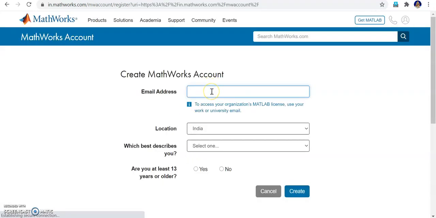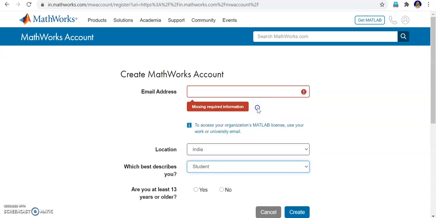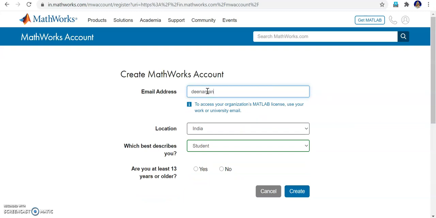Here you have to enter your mail address, right? Just your simple Gmail address is enough. If you have an institutional one, like your college or some institution, that's okay, you can use that, or else you can just use your Gmail account, and you can select the location India. Best describes you: student. Okay, and I'm just typing my mail address, right?